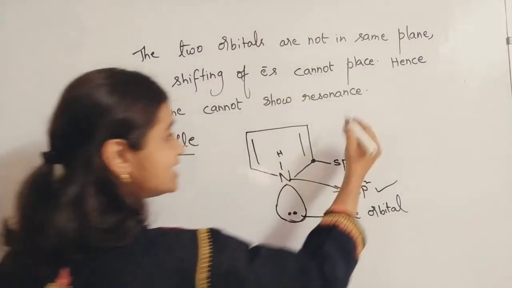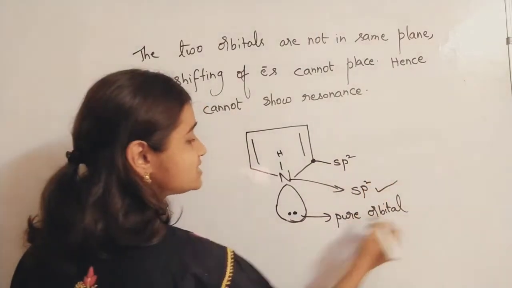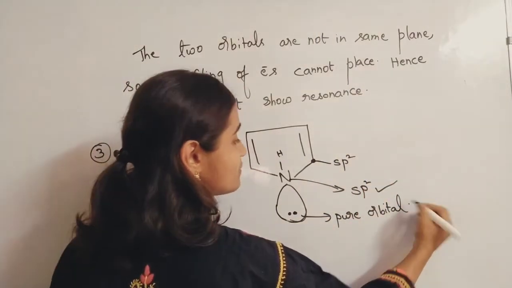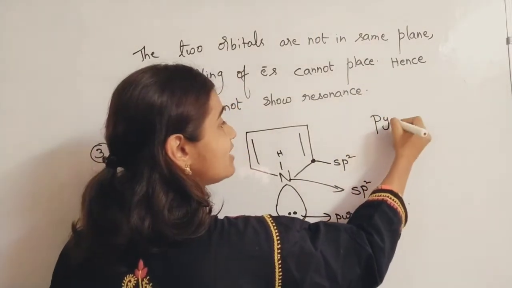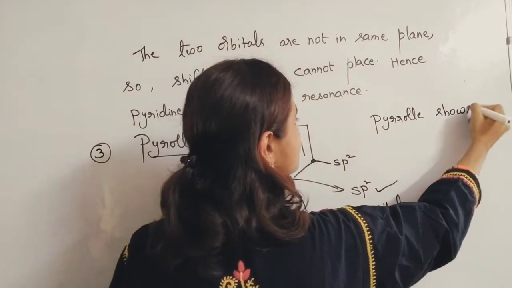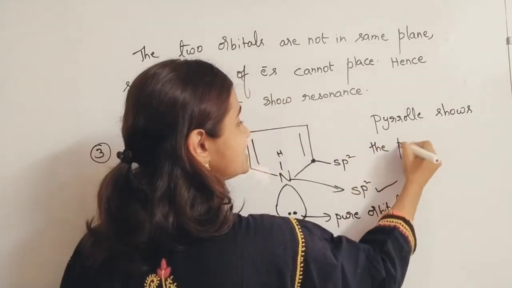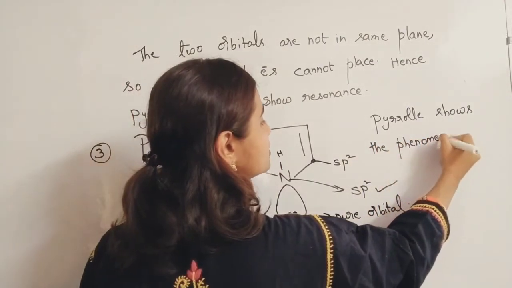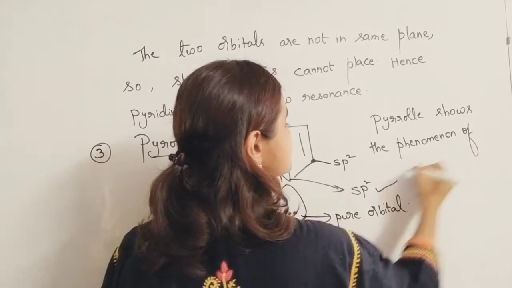This lone pair of electrons is present in a pure orbital, and pyrrole can exhibit resonance nicely.